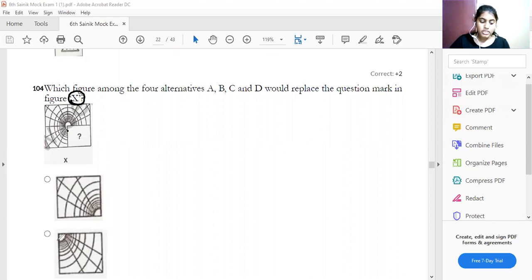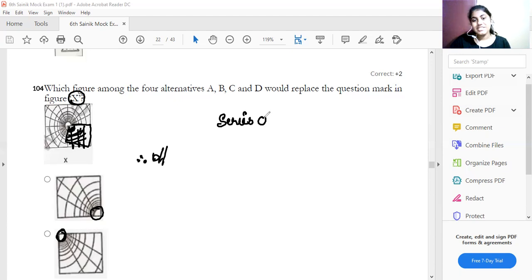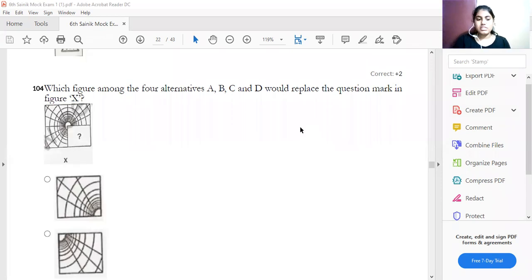Option B? Yes. See, if I place it here, it will be the same. So you have to replace. Look at this one. So this one is nothing but a figure completion series. You have to list down and then take down which fits the diagram. Obviously, if the round one is placed here, it fits. If it fits, we'll get a complete diagram of your spider web. Therefore, option B is your answer. Understood? Yes. We'll move on to the next question.